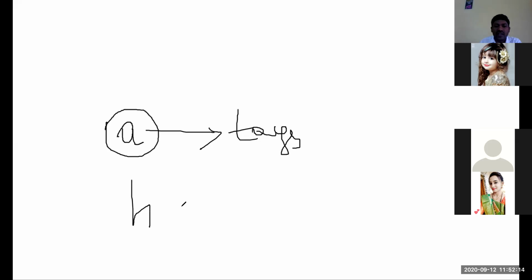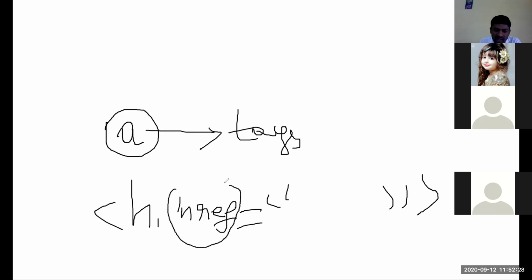Where we are now, attributes are there. Attributes give extra information to the tags. You remember this one. I'm not writing all the things. For example, h1, href, giving some name here, then closing this h1 like this. So this attribute is within the tag and gives extra information. So these are the building blocks. First one tags, second one elements, third one attributes. They will ask this question for 6 to 7 marks. Carefully observe this one. Now we'll move to these elements.